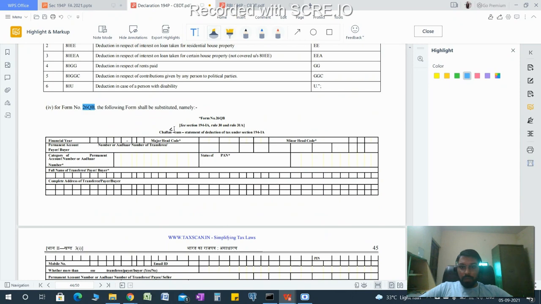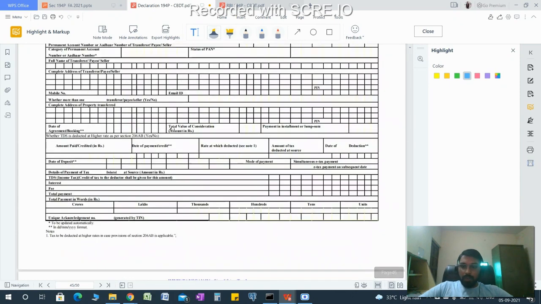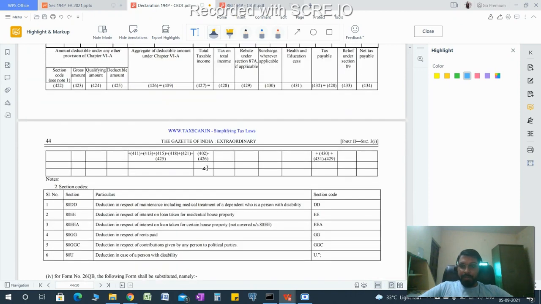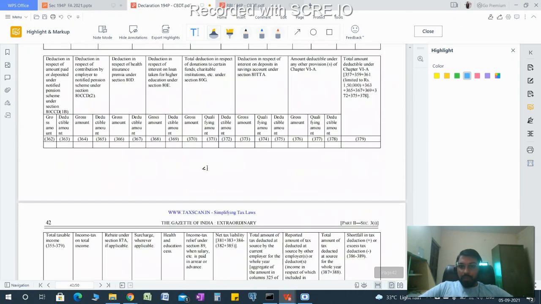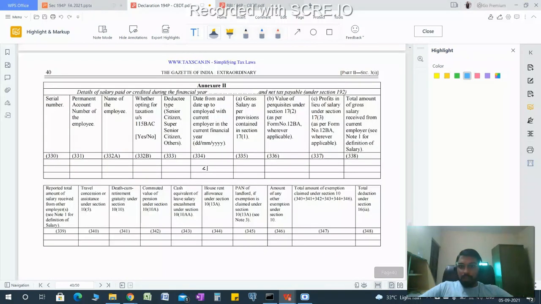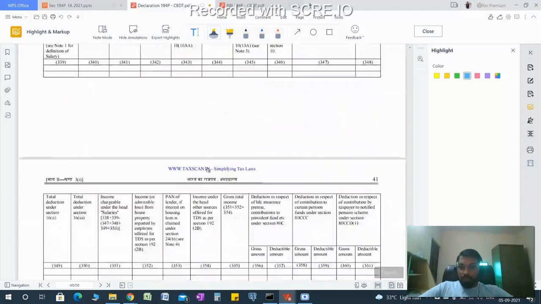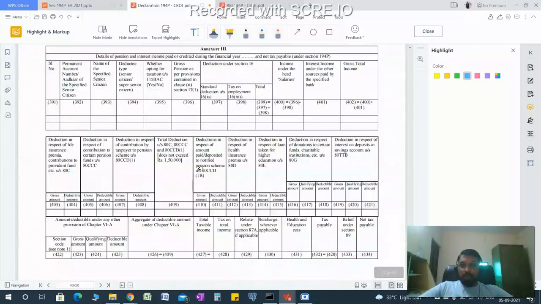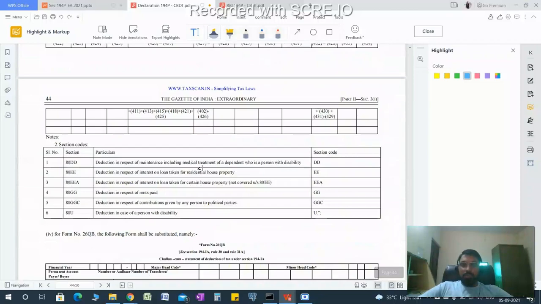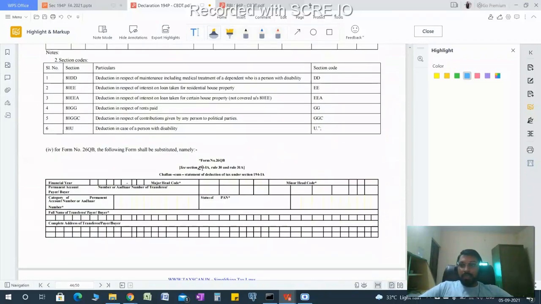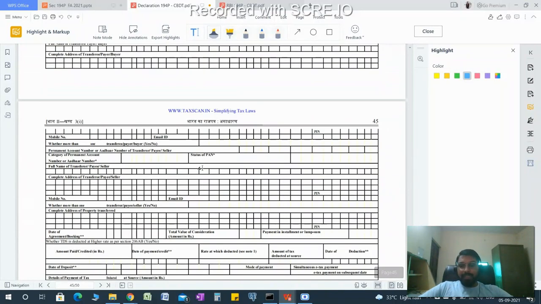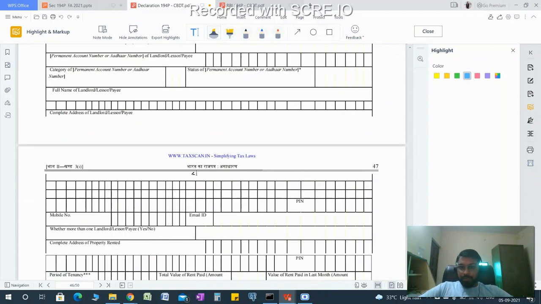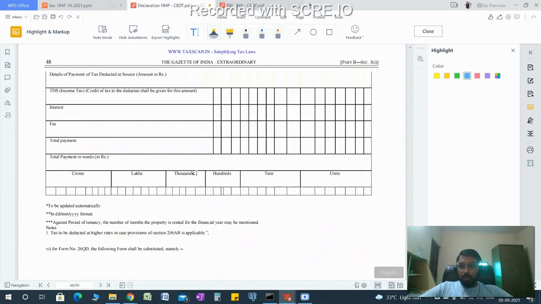We are not talking about 26QB, because 26QB is applicable only for 194IA. We are searching for form 26Q because I have to see the words. 26Q is regarding the TDS other than salaries. It means 193 to 196A, but we have to exclude 194P.